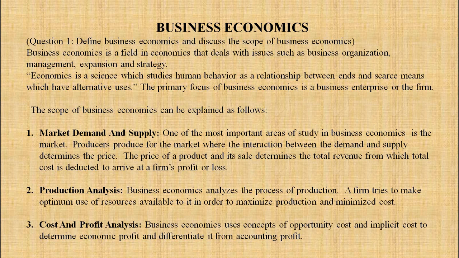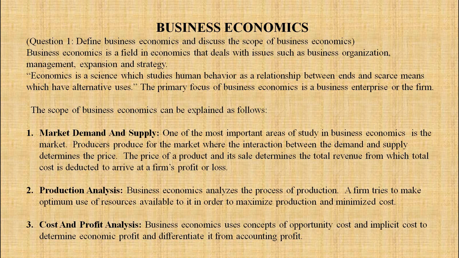One of the most important areas of study in business economics is the market. Producers produce for the market, where the interaction between demand and supply determines the price. The price of a product and its sale determines the total revenue from which total cost is deducted to arrive at the firm's profit or loss.